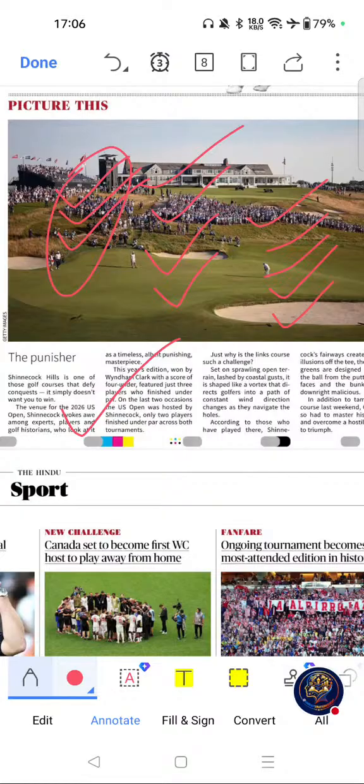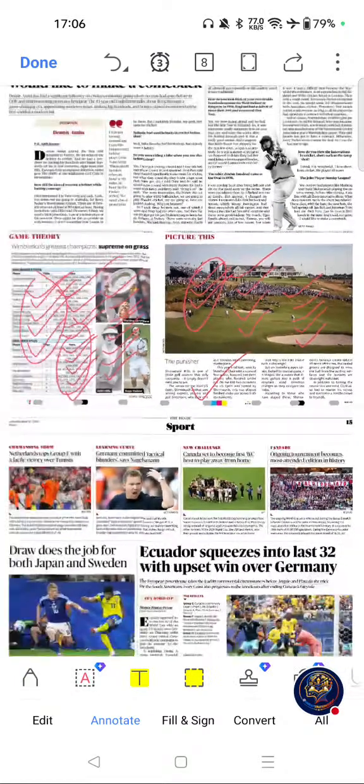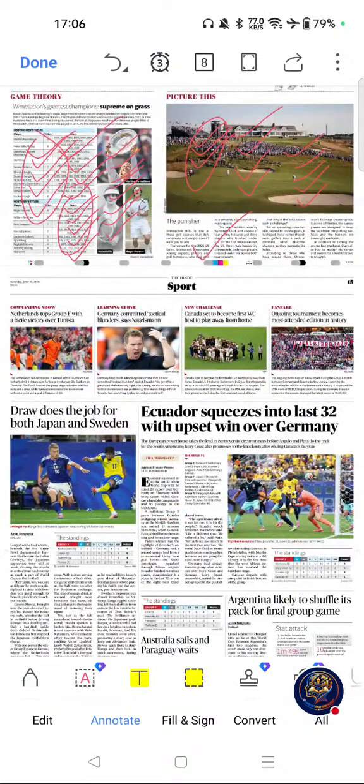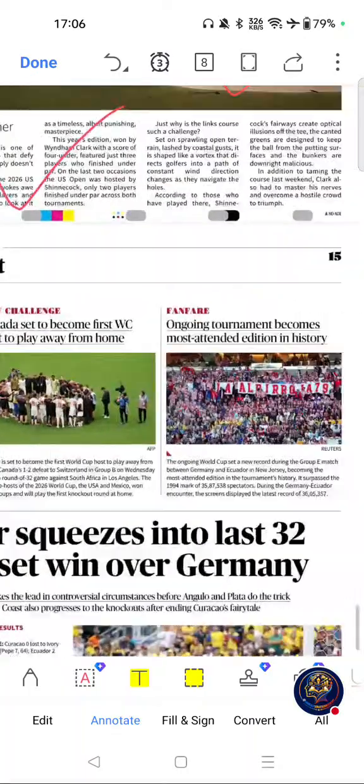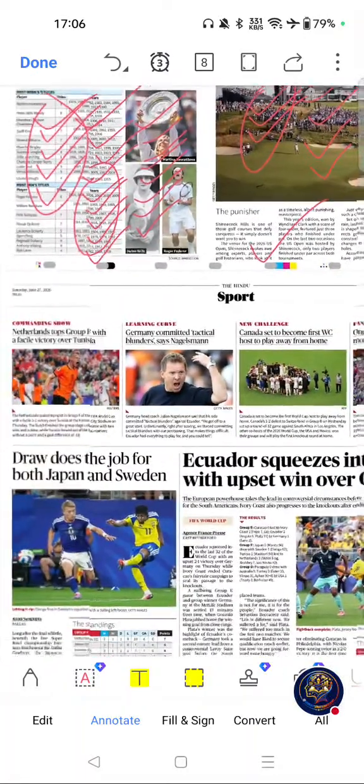Move on to the next important article from the next page, page number 15, sports section.